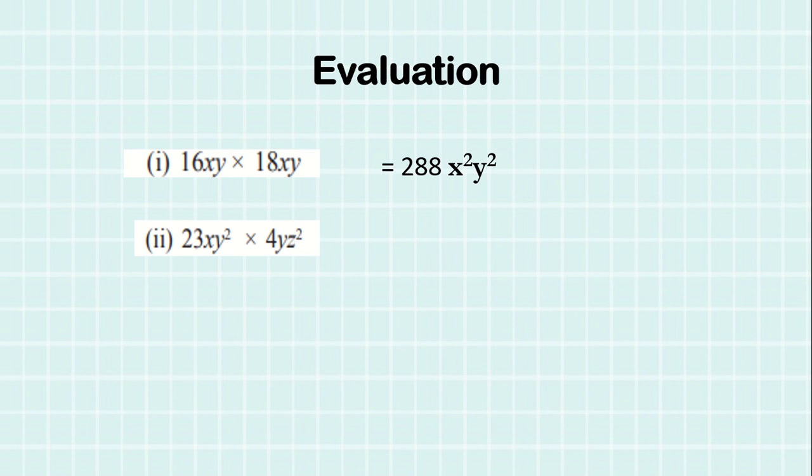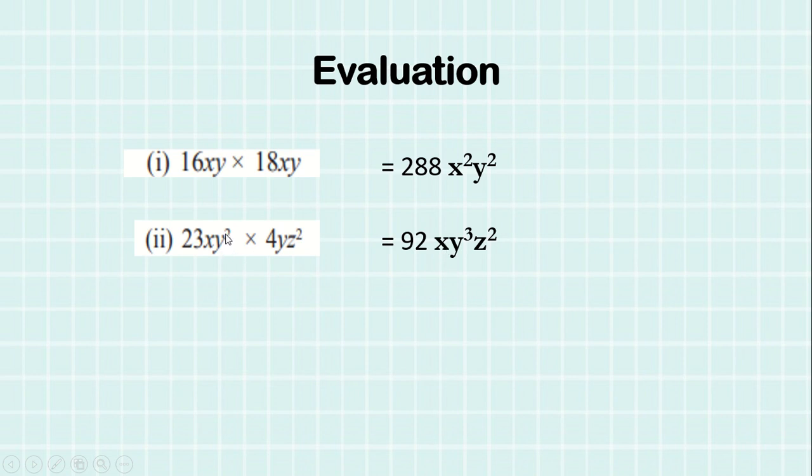23xy square into 4yz square. So first multiply coefficient with coefficient, 23 into 4. And then variables. So what is the answer of 23 into 4? Yes, it is 92. And about the variable, only one variable x is there, so we will write it only one time.